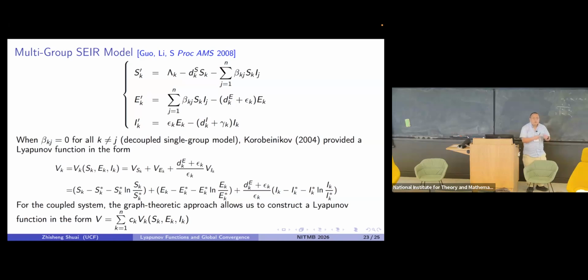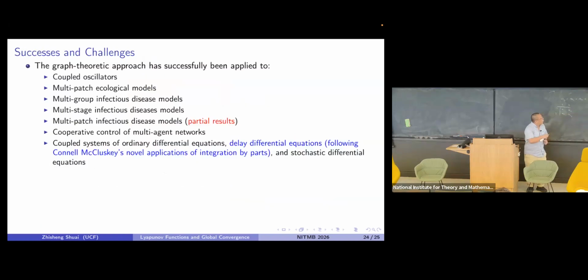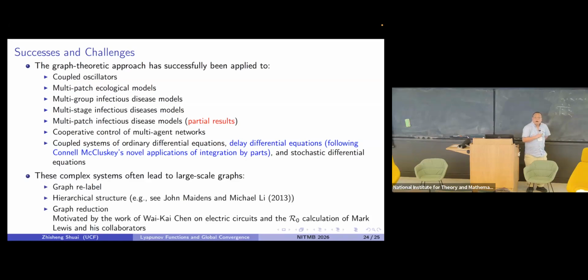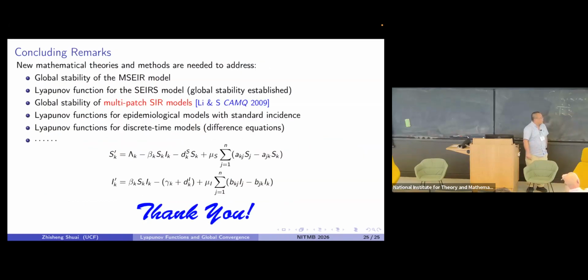We are able to use a one-group, small-system Lyapunov function to build up a large-system Lyapunov function, and this approach goes beyond multi-group disease models, with many applications in disease models and others. By reading the book again, I found a lot of questions, which I'm writing in a list, but certainly there are more questions. Maybe some of you might have some, and I would be very happy to look into that. Even with disease models or ecology models, there are still open problems which we do not know. Hopefully, we can motivate some new theory in the future. Let's stop here. Thank you very much.